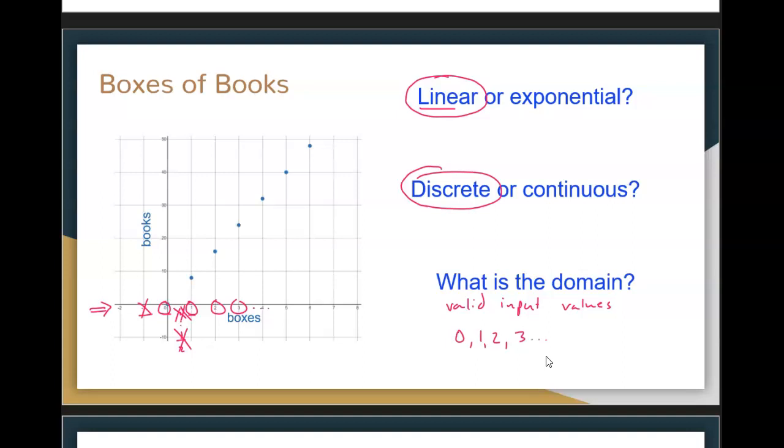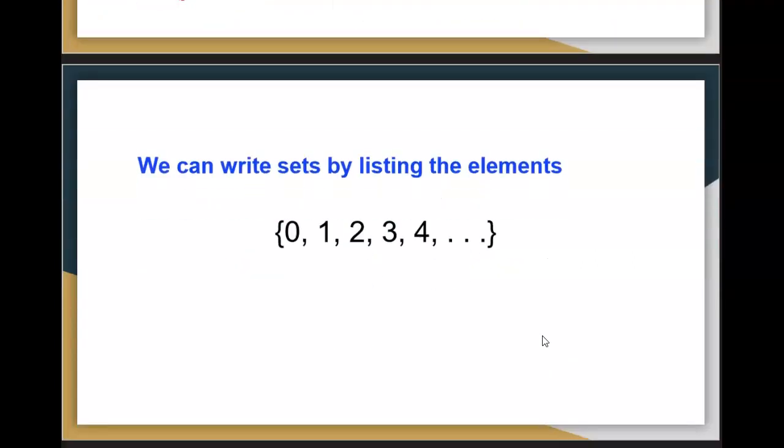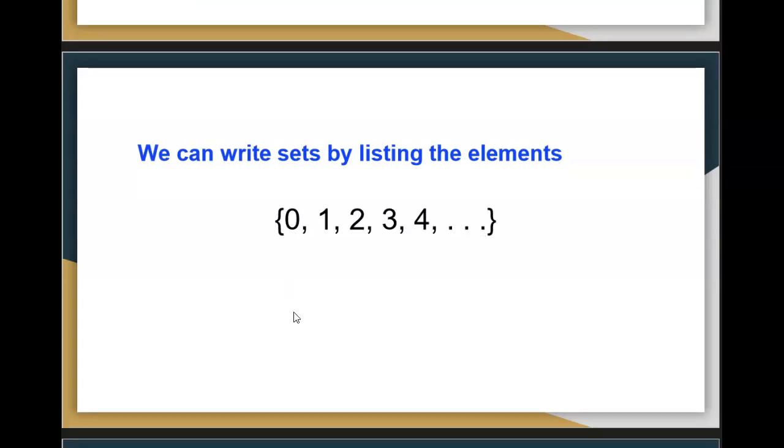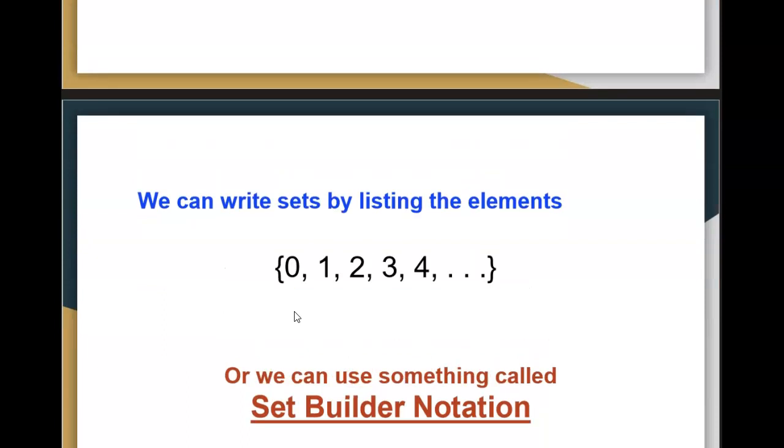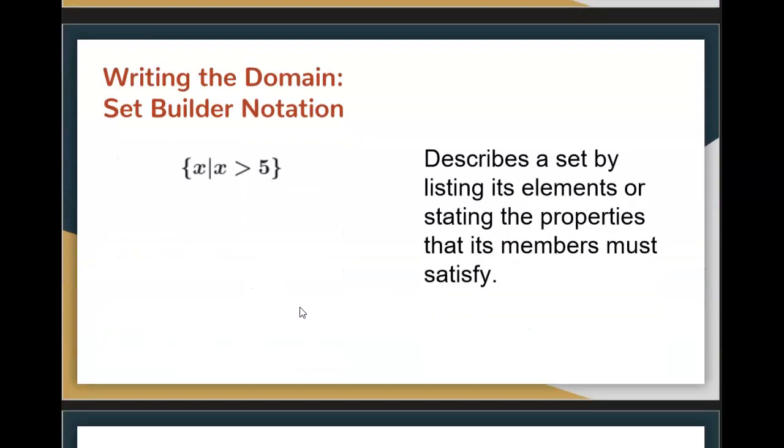Now we do have a fancy way of writing domain that we're going to introduce today. So this is the normal way. Usually when we write sets of numbers, we'll put them in these curly brackets. But we can use something fancy called set builder notation. This is very common notation in mathematics to define sets of numbers. So here's what this looks like. We're going to have our same old curly brackets, and now we're going to have a variable. We just define a variable.